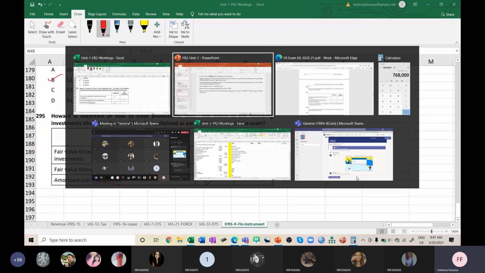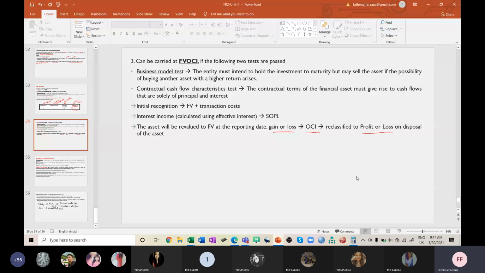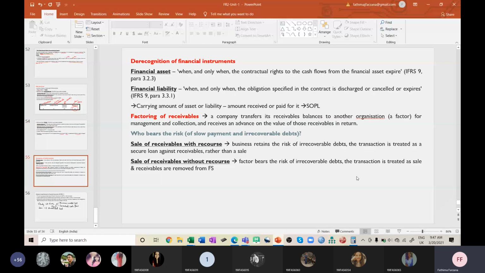Let us go to the last slide. Something we need to read. It's a theory part. Derecognition of financial instruments, because IFRS 9 covers the measurement aspect only. Financial assets are derecognized when and only when the contractual rights to the cash flows from the financial asset expire, for example when you receive the money or sell the share.